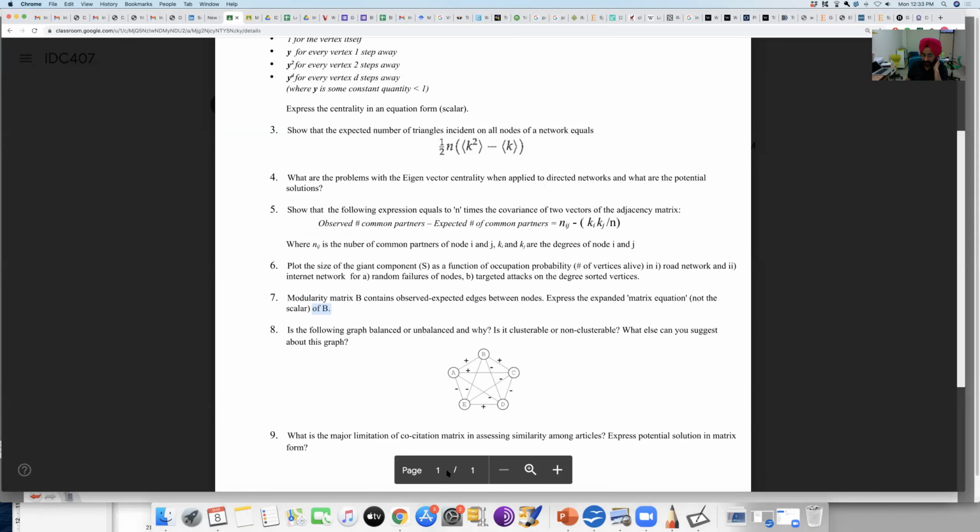Okay, question number 8 is the easiest one. In the following graph, is the graph balanced or unbalanced? Is it clusterable or non-clusterable? What else can you suggest about it? So there are 3 parts of this question.